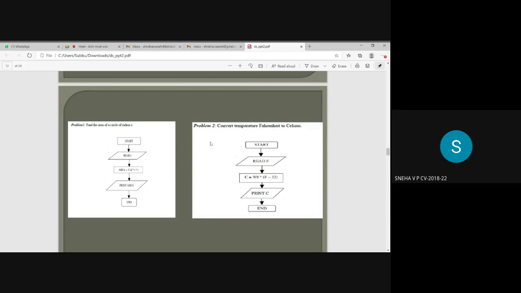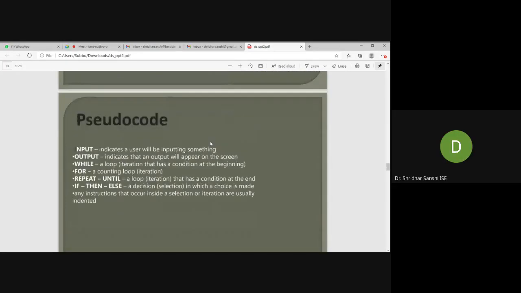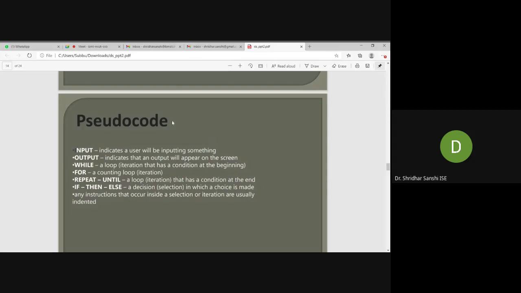Yes, sir. Okay. And next, another method is writing a pseudocode. It is similar to the algorithm. Here we will use some keywords along with the English statements. For example, for reading an input, we use input A comma B, like that. It is similar to your algorithm, but we are using some keywords here.